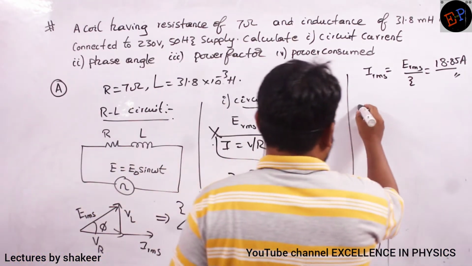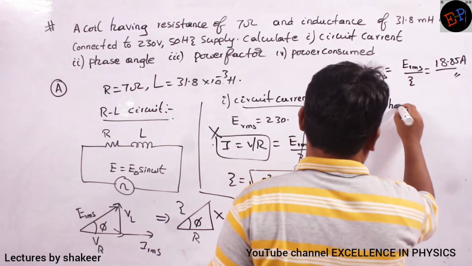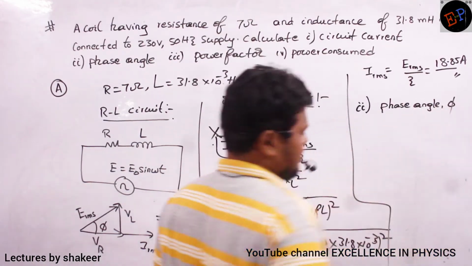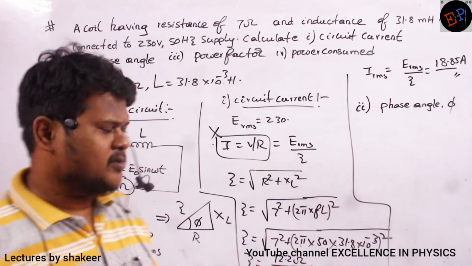Now see the second question: phase angle. Phase angle means angle phi. You can take cos phi, sin phi, tan phi, anything, according to your convenience.